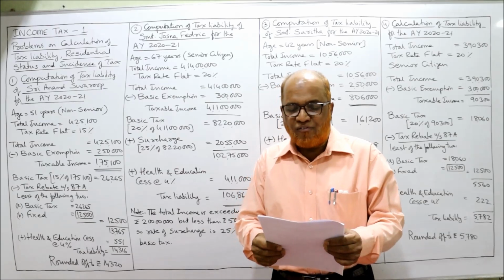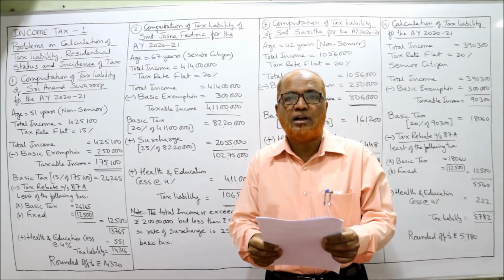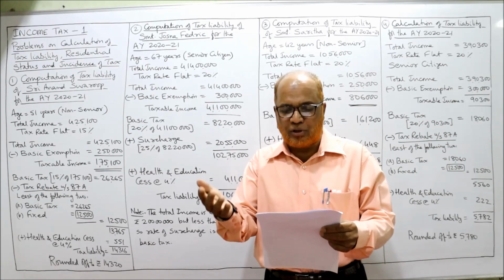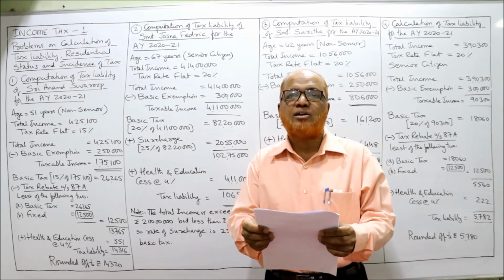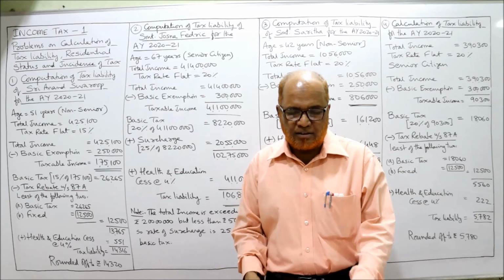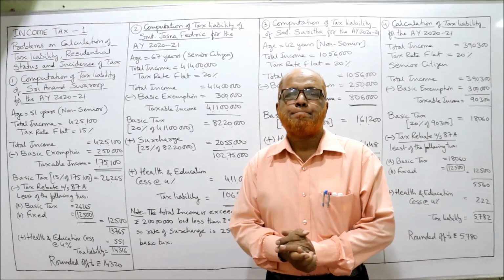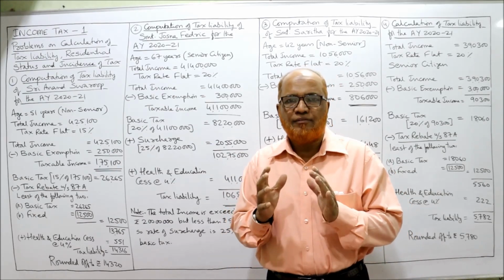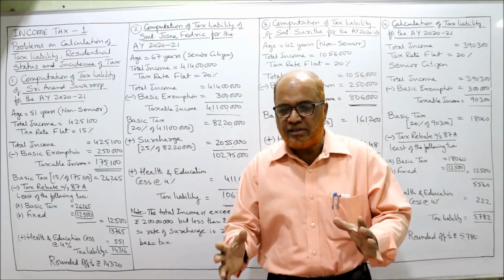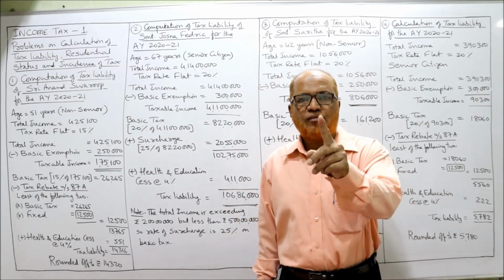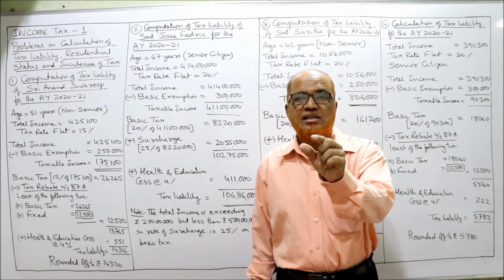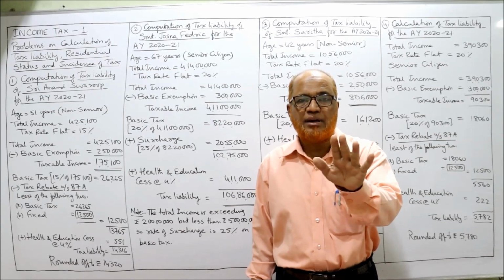Her total income is 4 crore 14 lakh. Wow, so huge income. Taxable at a flat rate of 20%. Determine her tax liability. So exactly similar, we have to calculate the tax liability. So different points are there. First of all, no tax rebate under section 87A. In 87A there will be no tax rebate.